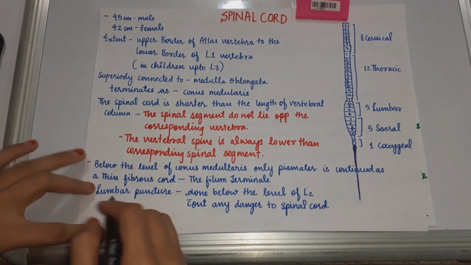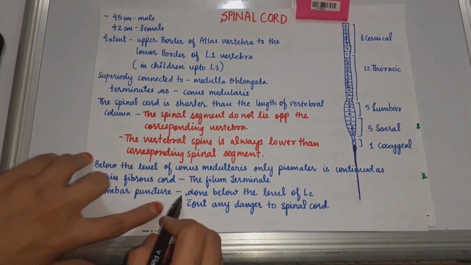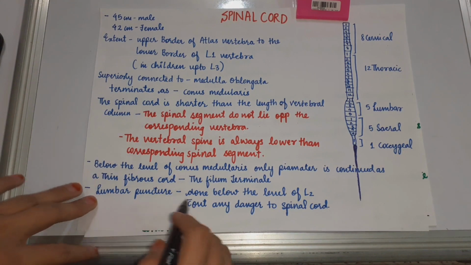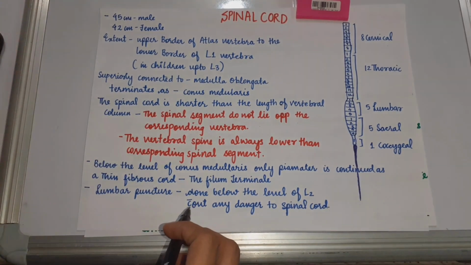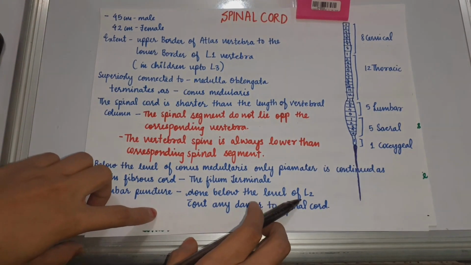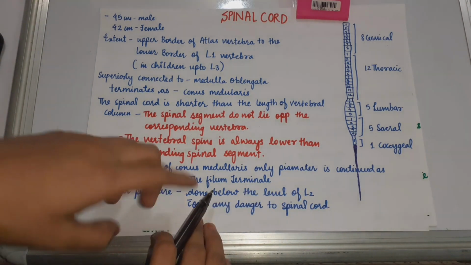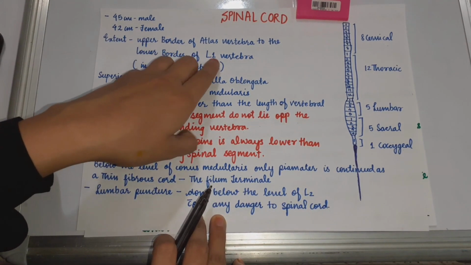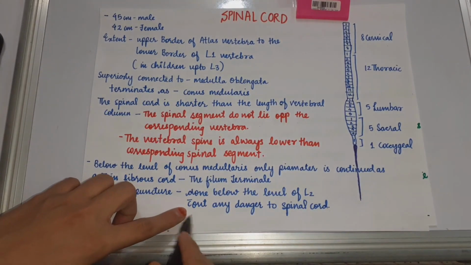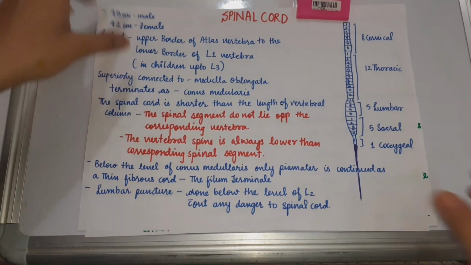In lumbar puncture, we aspirate always below the level of the L2 vertebra, as the spinal cord extends only till the L1 vertebra, to prevent any damage to the spinal cord.